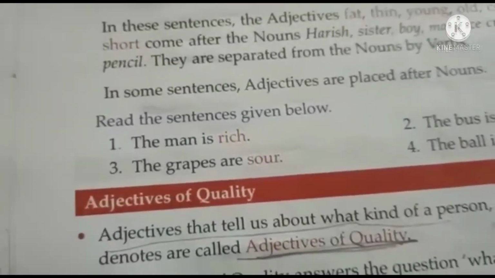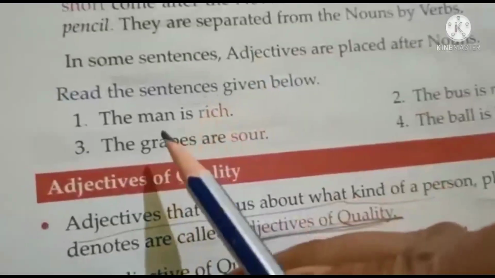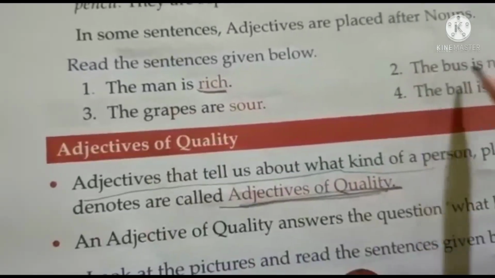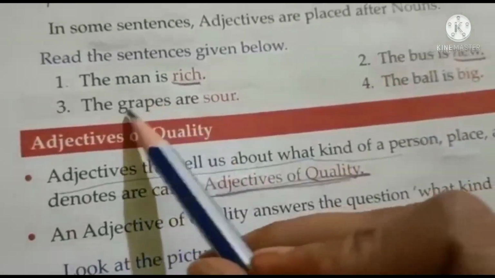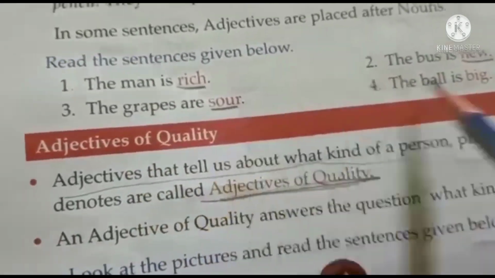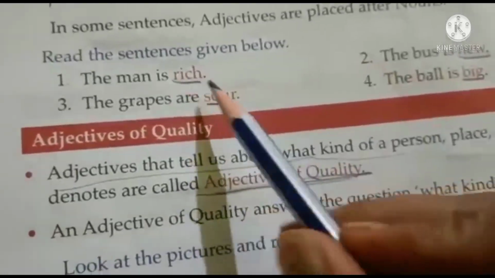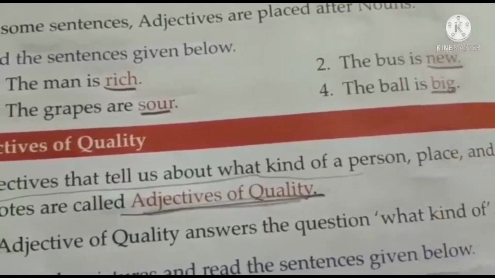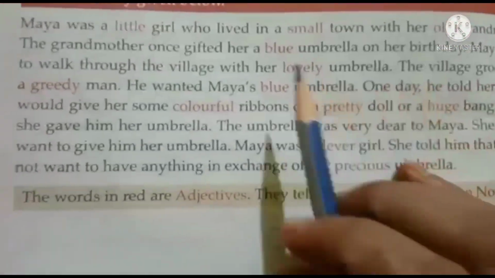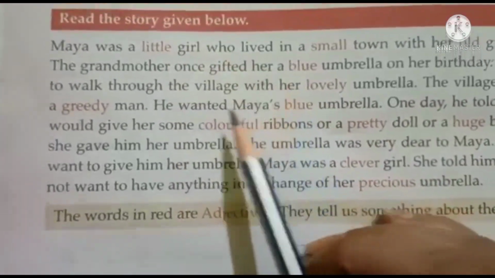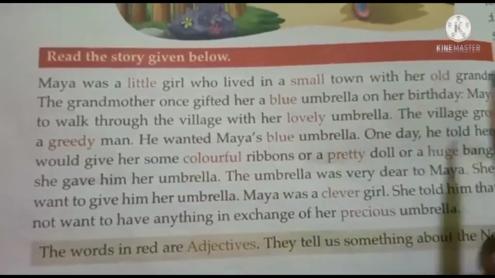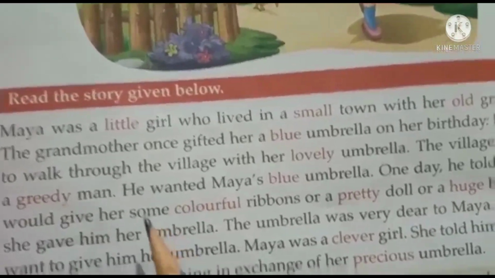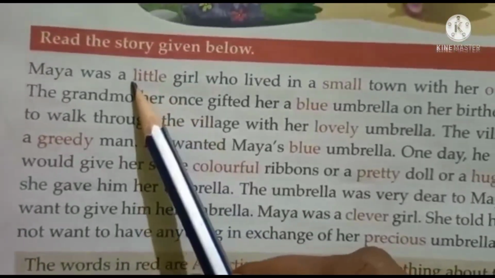Okay, children? Look here, some more examples are given. The man is rich. So, rich is a describing word. The bus is new. The grapes are sour. The ball is big. So these words written in red are adjectives or describing words. Now children, on page number 48, there is a short story given and you have to find out the words that are adjectives. We can easily find them because they are written in red ink.